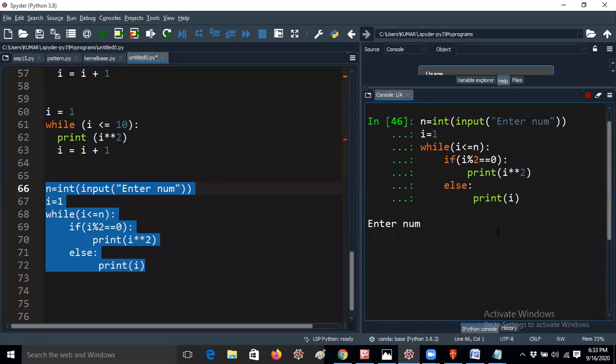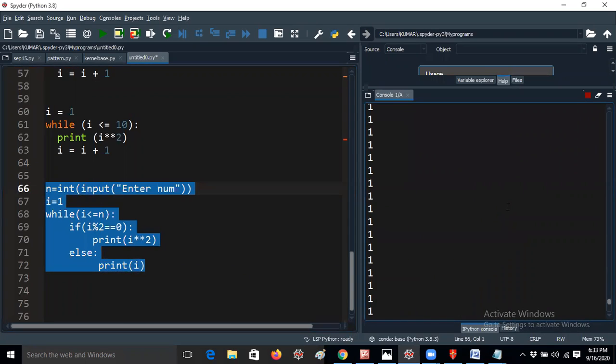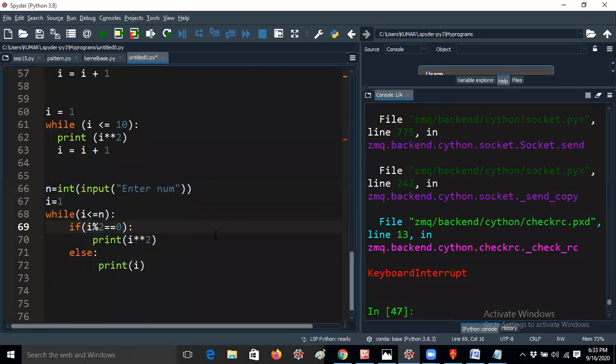So now enter number. I will give 10. What will happen? Oh, I am getting a wrong answer again. What do I have to change? Yes, I did not copy it. That's not an issue. So where I have to place i equal to i plus 1. Sir, just now I got an infinite loop answer.